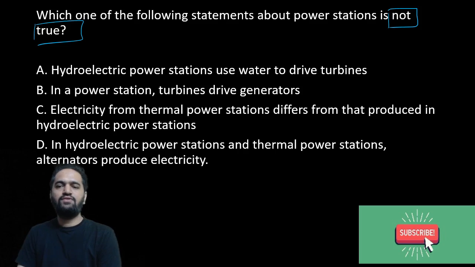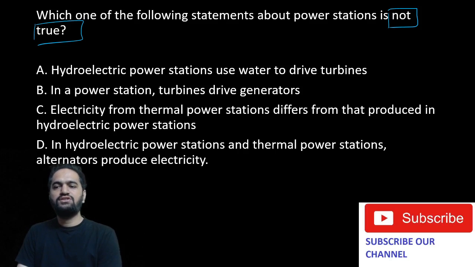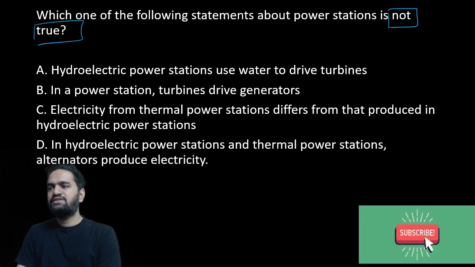Which one of the following statements about power stations is not true? Power stations means where electricity is produced.